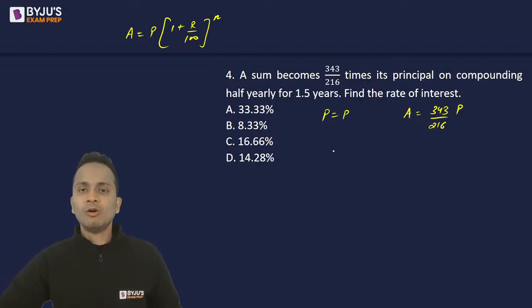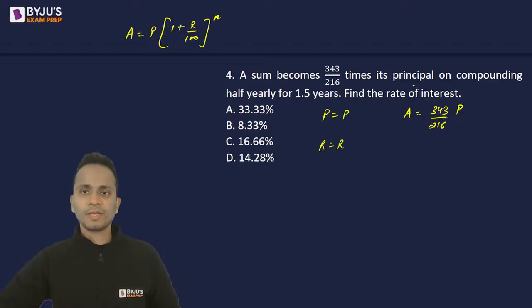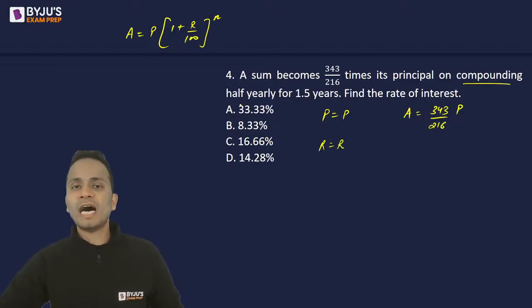Okay. Now let's say R is the rate of interest. Okay. Now this is compounded half yearly. You'll have to look at this. So R is the rate of interest per annum, and the rate of interest is compounded half yearly for 1.5 years.